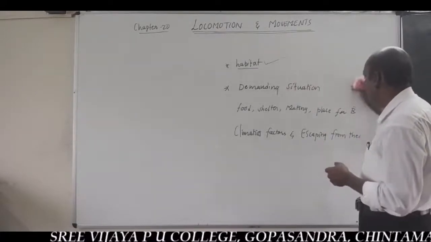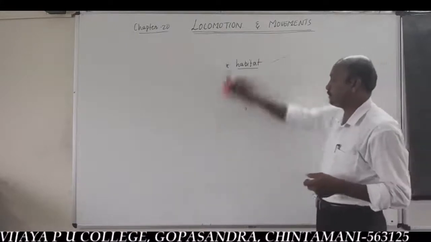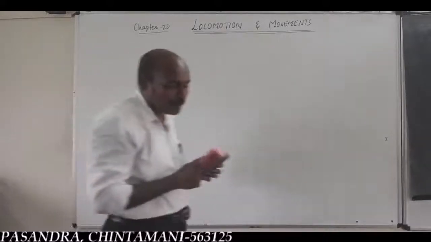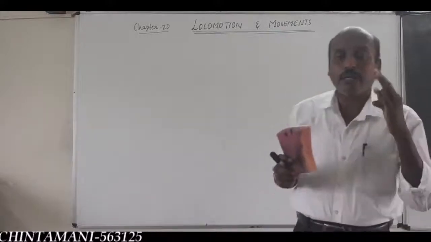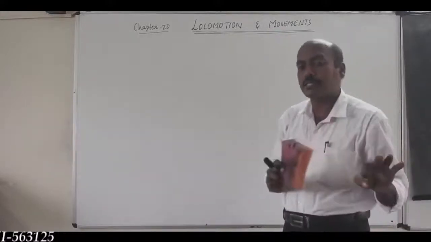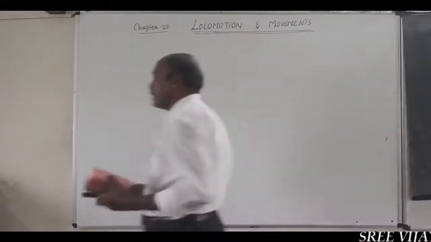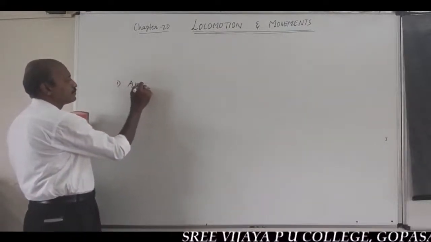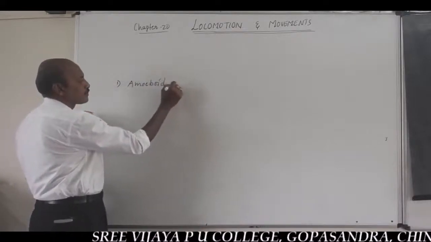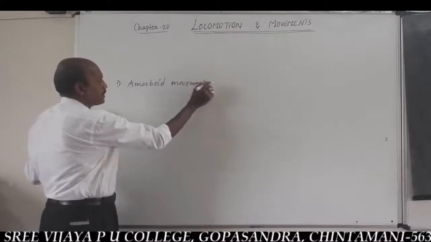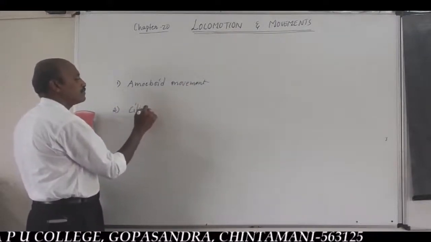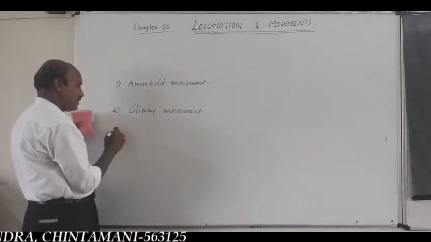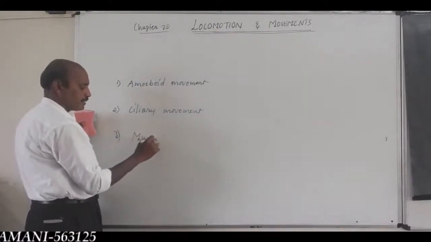Based on all these aspects, movements are classified into three types, involved by three different structures: amoeboid movement, ciliary movement, and muscular movement.